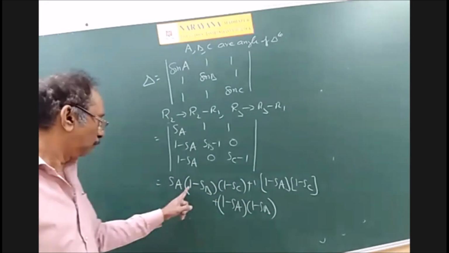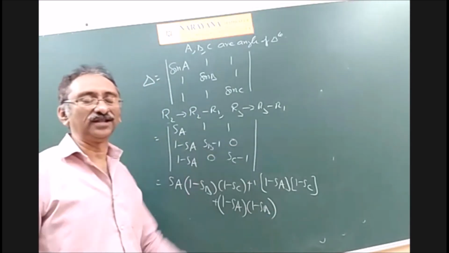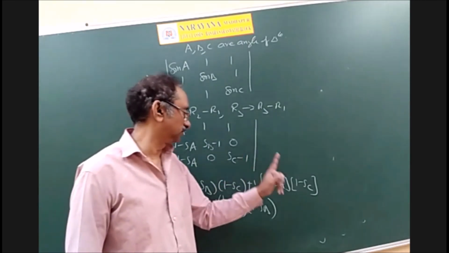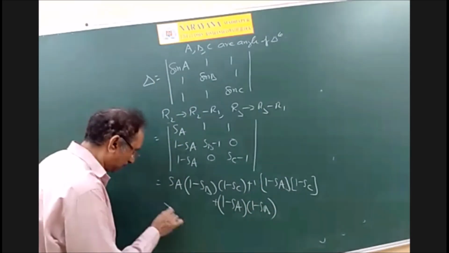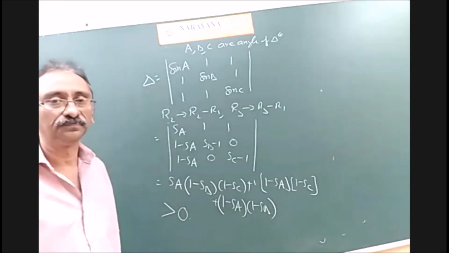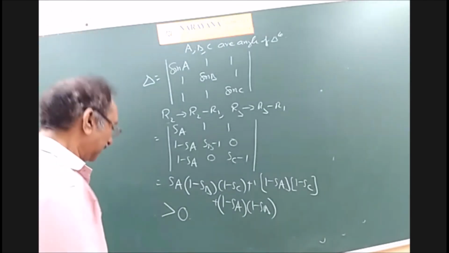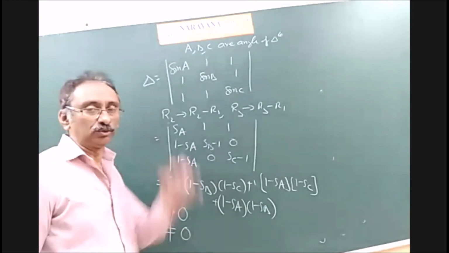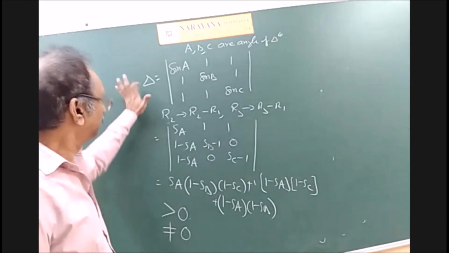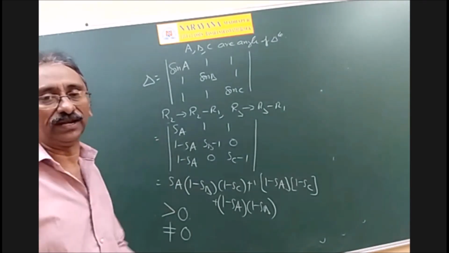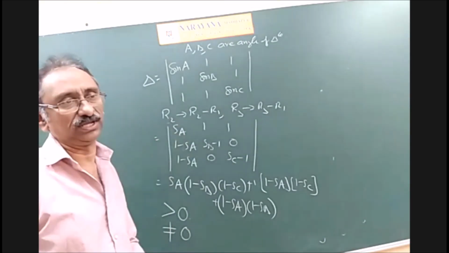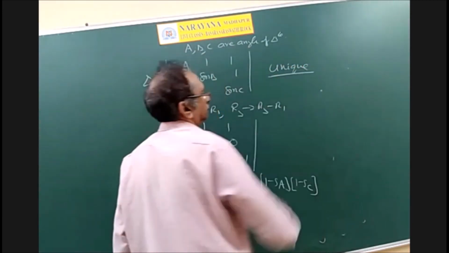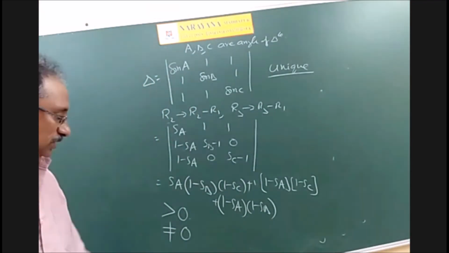And see, 1 minus sin B. The maximum value of sin B is 1 only. Therefore, this is positive, this is positive, this is positive, this is positive, this is positive. So this is always greater than 0. The important thing is not greater than 0; it may be positive or negative. It is not equal to 0. So whenever delta is not equal to 0, what can we assure? The system has a unique solution. The problem is over. The system has a unique solution. So write that.